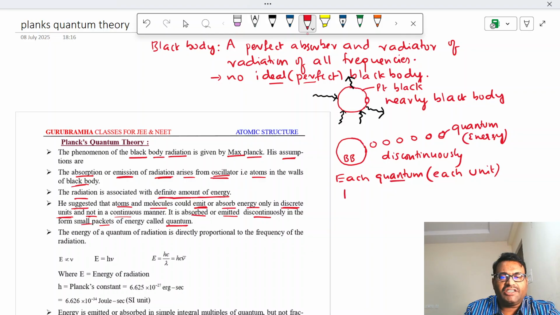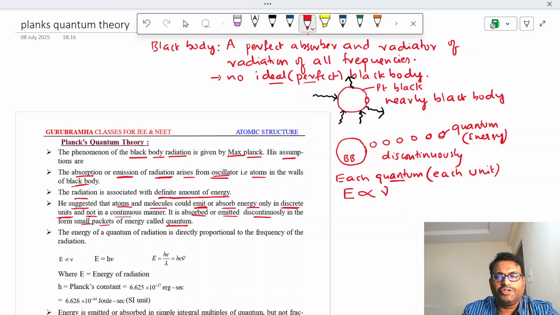And the energy associated with each unit or packet, from the experiments of Max Planck, he said that the energy associated with each quantum or discrete unit is directly proportional to its frequency.